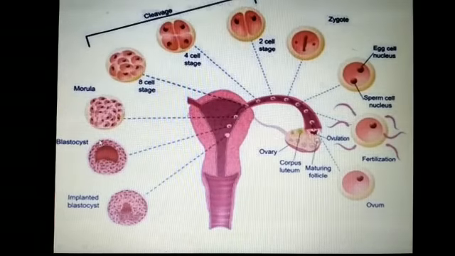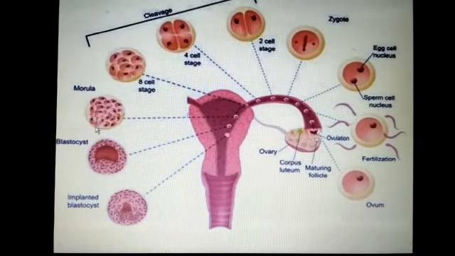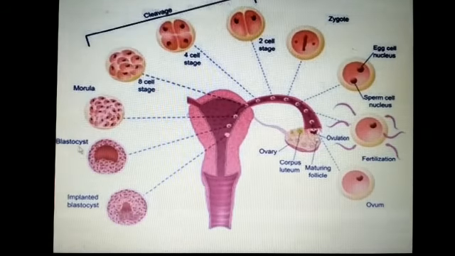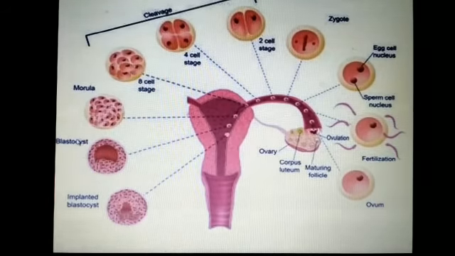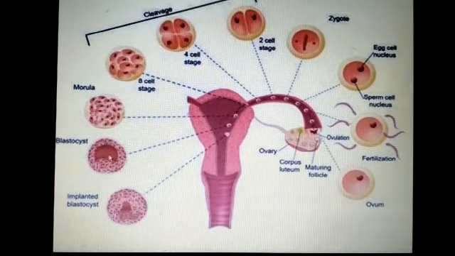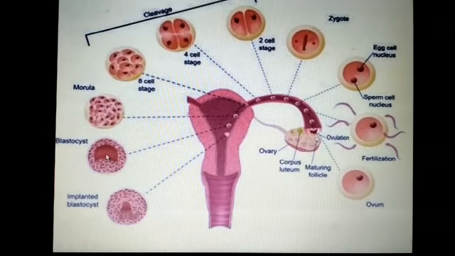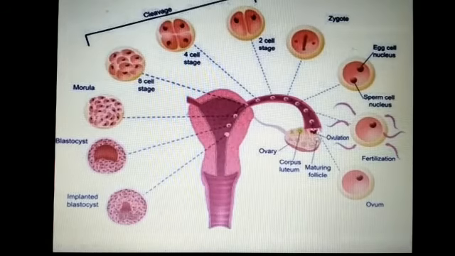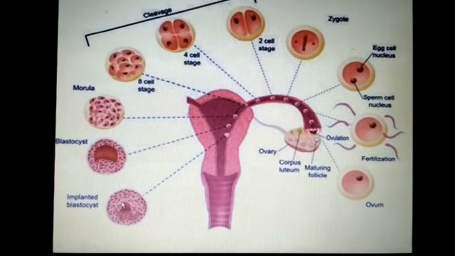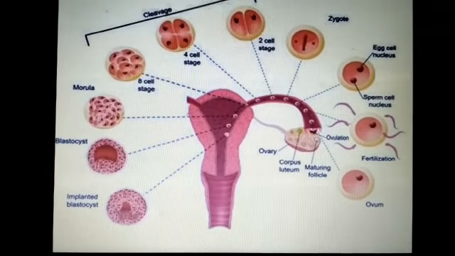You can see here that the morula continues to divide and transforms into a blastocyst. The blastocyst cells are arranged into an outer layer, which we call trophoblast, and an inner layer. The trophoblast layer attaches to the endometrium layer in the uterus, and the inner cell mass layer differentiates into the embryo.